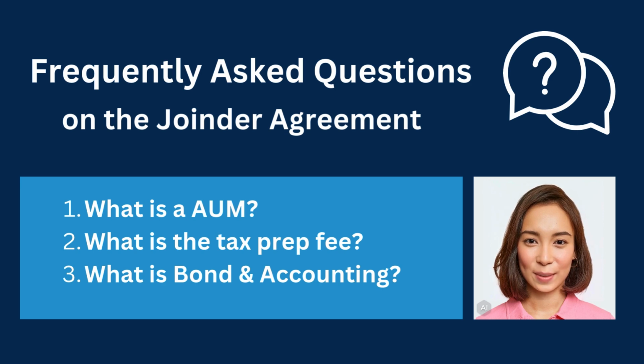What is the tax prep fee? Every beneficiary will receive either a grantor letter or 1099. This letter will provide all accumulated interest and dividends from the previous tax year. As a reminder, we are not tax professionals. Please consult with your local CPA once you receive your letter. What is bond and accounting? Bond and accounting is required for all court-supervised cases. This amount is intentionally left blank until approved by the court.